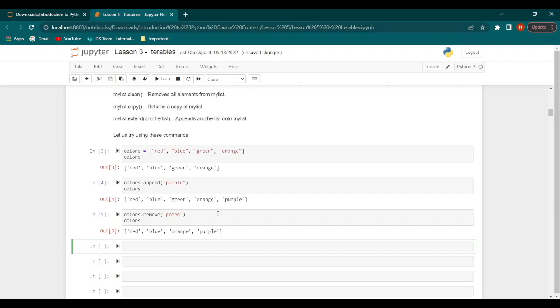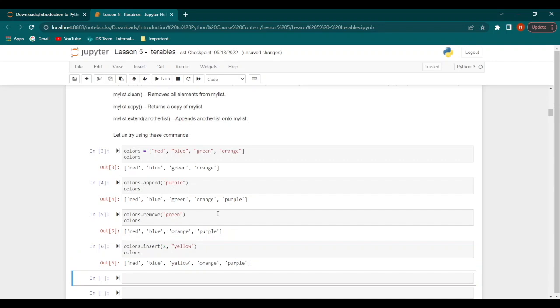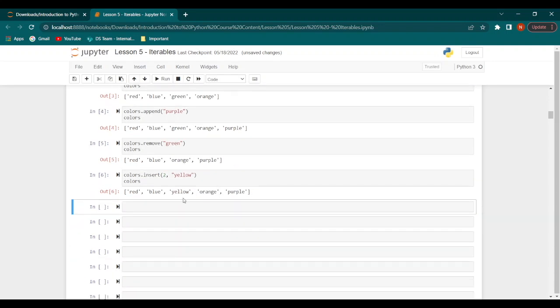Now, let's say we want to insert a color at a specific position. We'll say colors.insert, and within brackets, we will specify the position first. In this case, we'll say position 2, and then we'll specify the color, which will be yellow. When we run this, we get all the colors with yellow placed at position 2. If you remember, Python starts counting from 0 rather than 1. So position 2 will be the third position according to us, but according to Python, this is the second position.